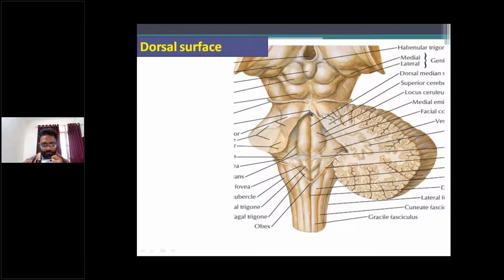So this is the dorsal surface of the midbrain. It contains two superior colliculi and two inferior colliculi, separated by a sulcus called the cruciform sulcus. Above, the depression lodges the pineal body. Below, the cruciform sulcus is continuous with the frenulum veli.